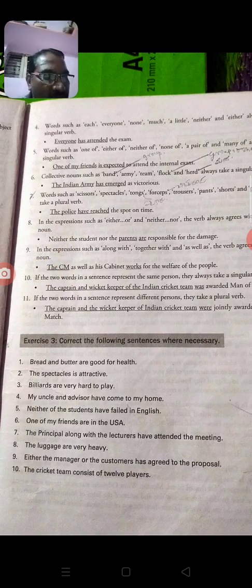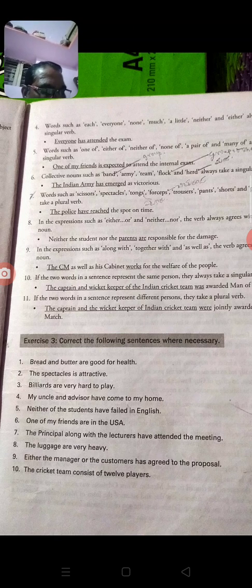Words such as each, everyone, none, much, a little, neither, and either always take a singular verb. Everyone has attended the exam. Each member of the first BA class attend to the English class.